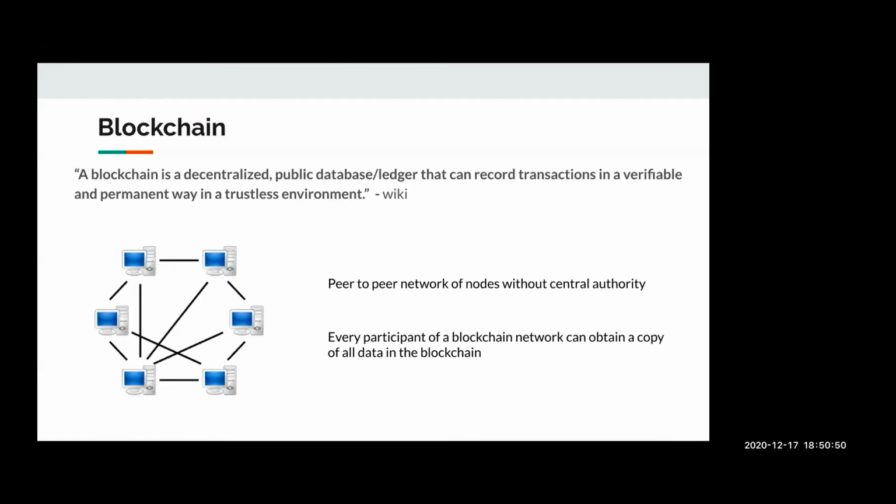In that way it gets linked with each other, so it's very difficult to make any changes or mutate the data within the blockchain, because the attacker would have to